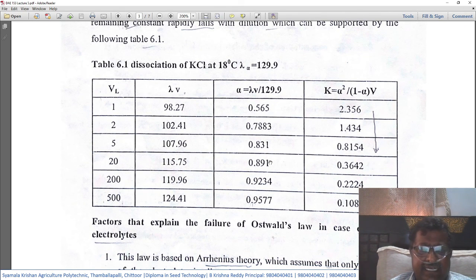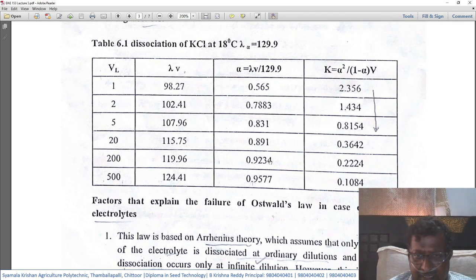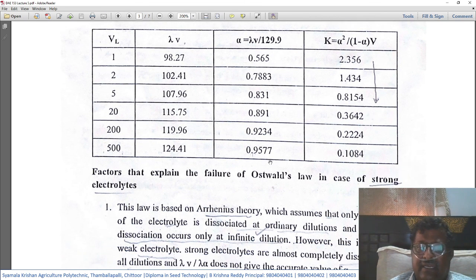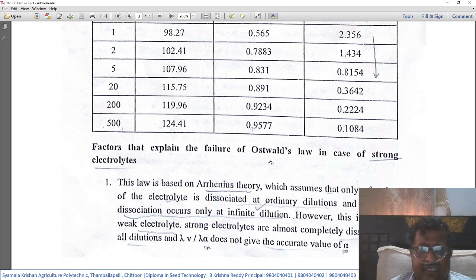Then, the factors that explain the failure of Ostwald's law in the case of strong electrolytes. Why is this law not applicable, or why is it failing, for strong electrolytes? The factors are discussed here.